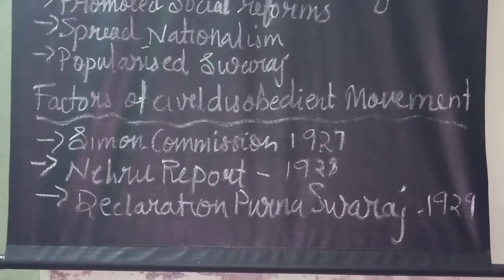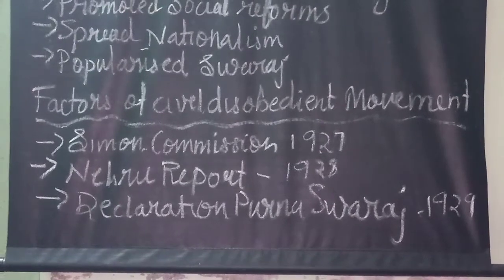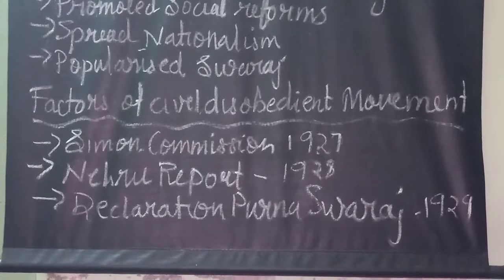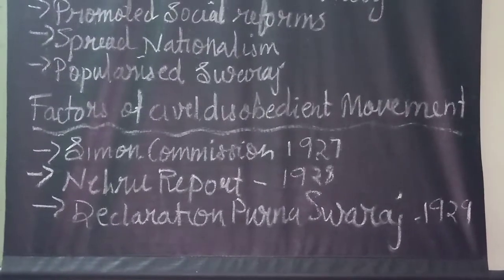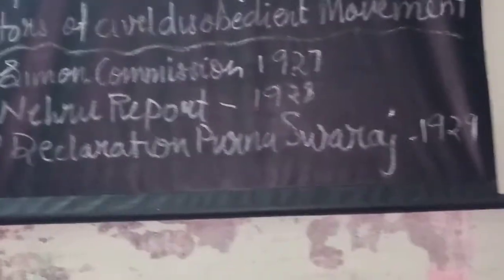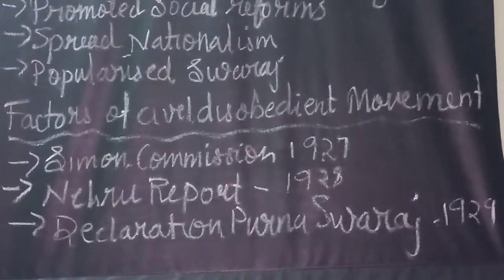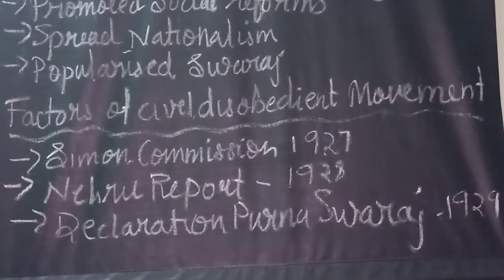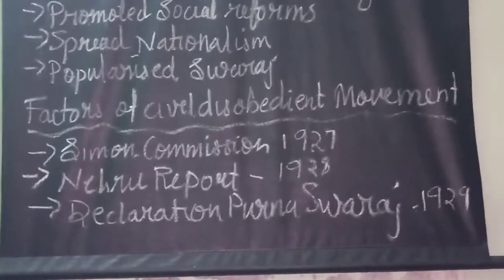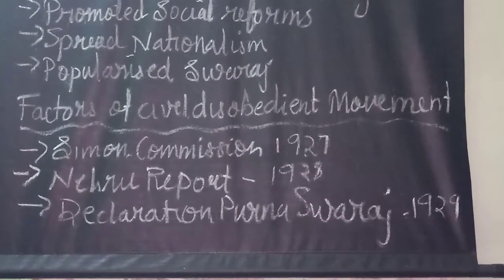So Indians totally boycott this commission and they welcomed the commission with a black flag, and all over the country they observed Hartal and the slogan "Simon, go back." So the British government took very severe measures to put an end to this, and they arranged lathi charging all over the places. And Lala Lajpat Rai, our famous national leader, was beaten up mercilessly on October 30th, and that later led to his death also.